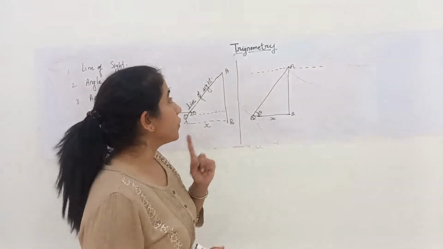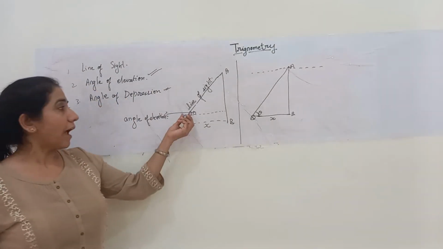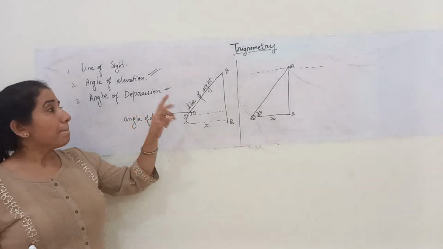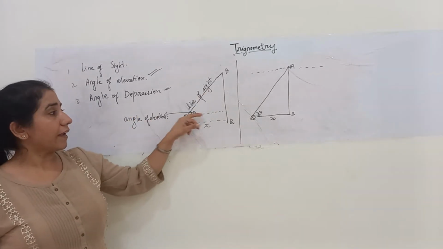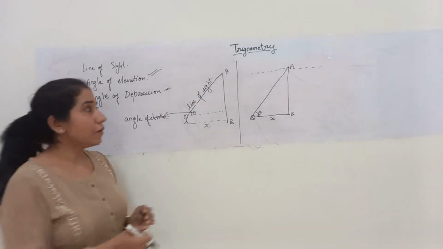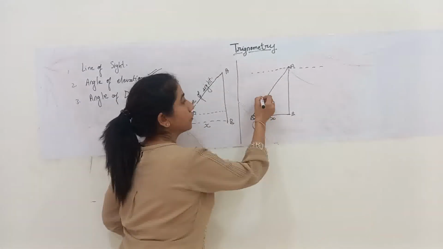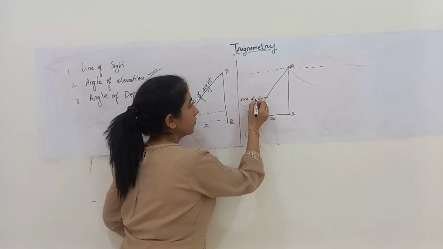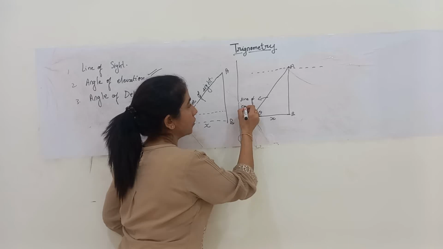Now what we studied for angle of elevation, that is the angle made by the horizontal line with respect to its eyes and the line of sight. Now here the line of sight is this thing. This is the line of sight, right? The person is looking downward.